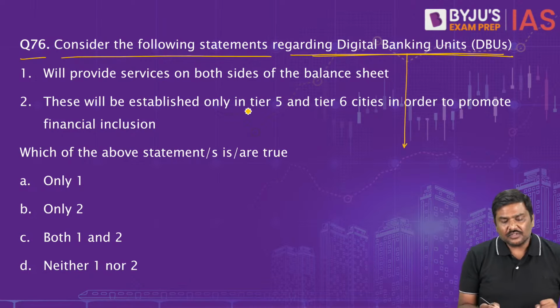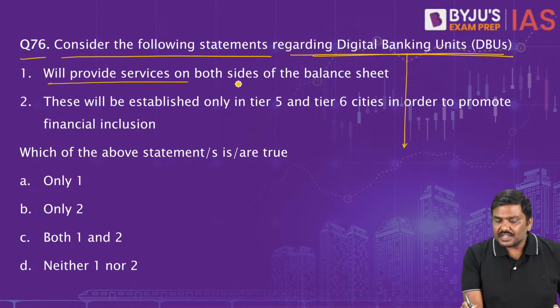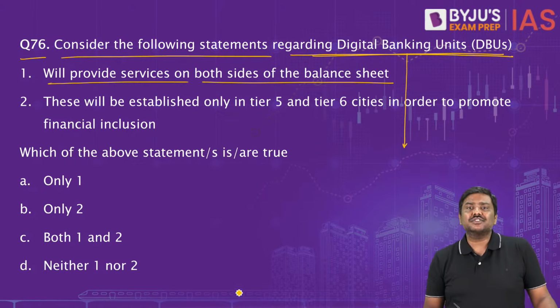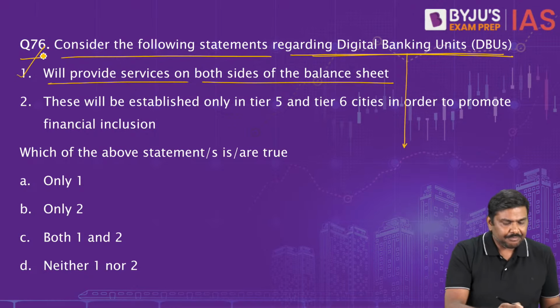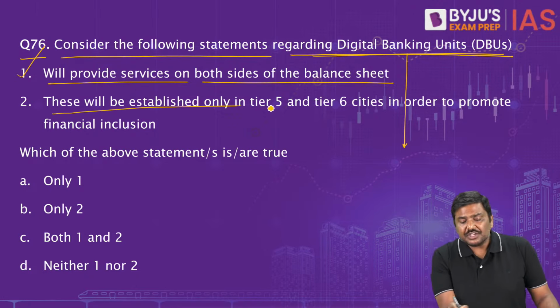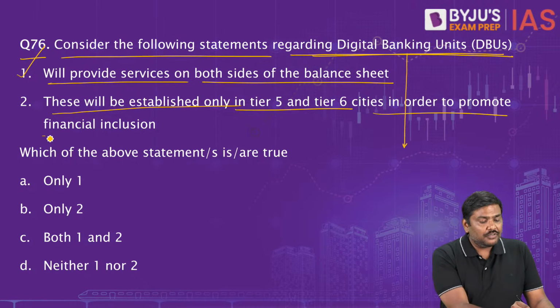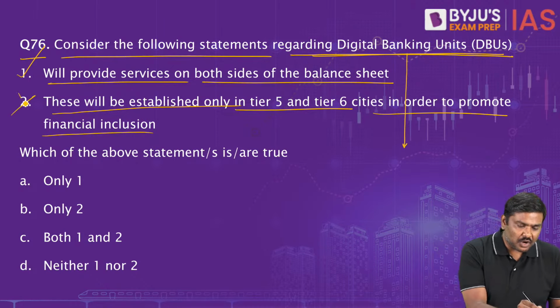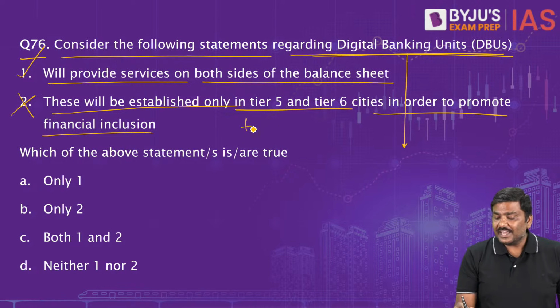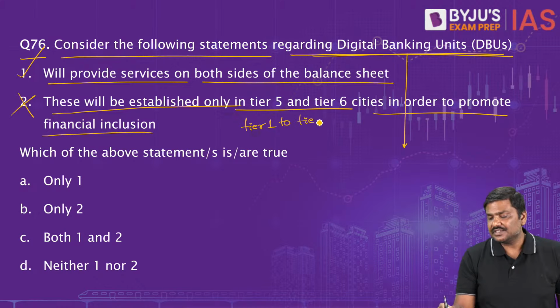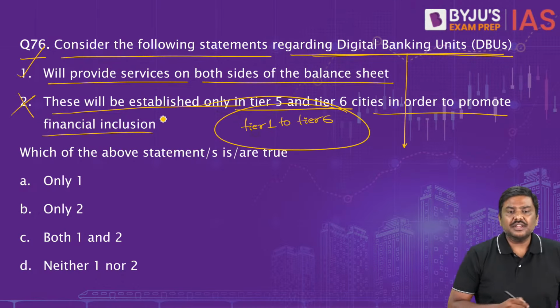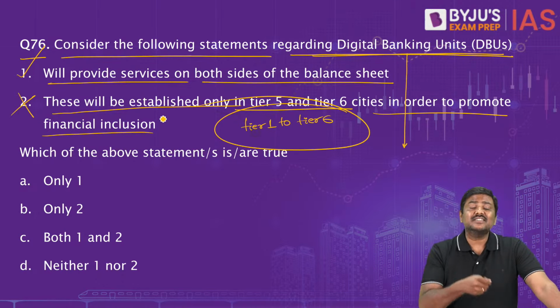Now, have a look at the first statement. Will provide services on both the sides of the balance sheet. Statement 1 is correct. These will be established only in tier 5 and tier 6 cities in order to promote financial inclusion. Statement 2 is wrong. The government document says they can be established in tier 1 to tier 6 cities. They can be established in tier 1 to tier 6 cities.